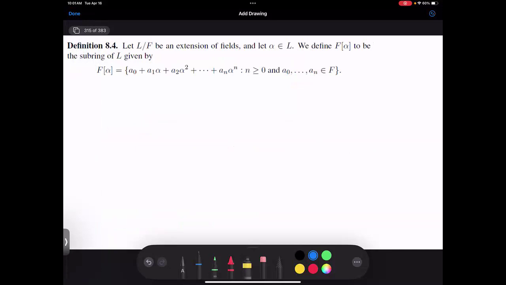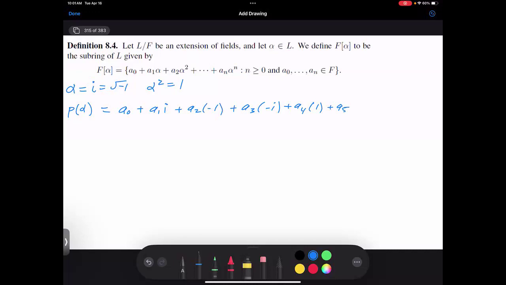Just as a quick aside, we're defining F of bracket alpha to be the subring coming from a polynomial of finite degree. Let's take alpha to be i, which is the square root of -1. So alpha squared is -1. If I look at p of alpha, that would be a0 plus a1 i plus a2. What's i squared? What's i cubed? Minus i. What's i to the 4th? 1. And we can just see then it would be a fifth, i, and so on and so on.